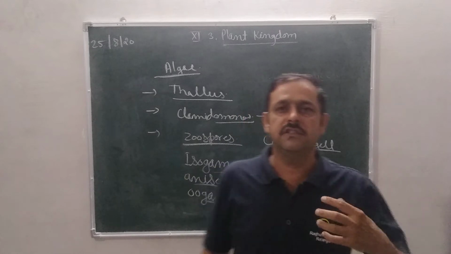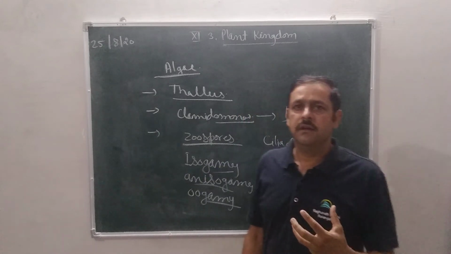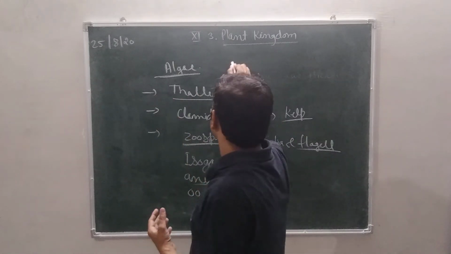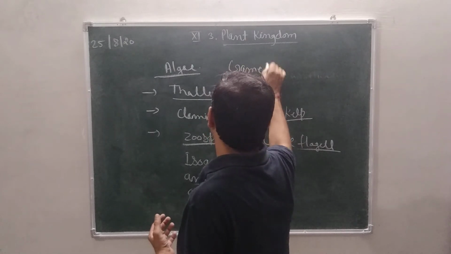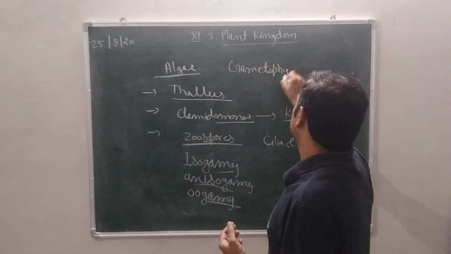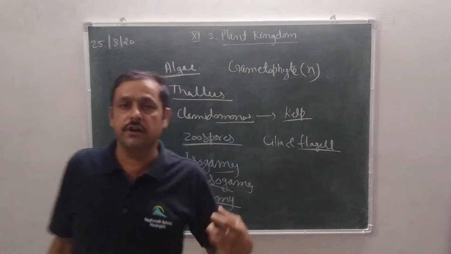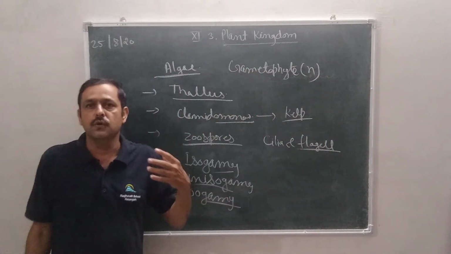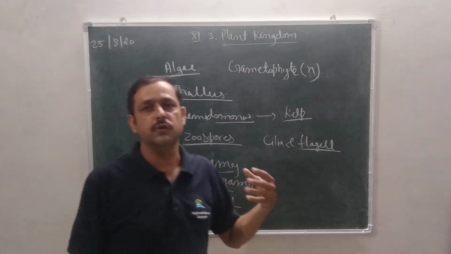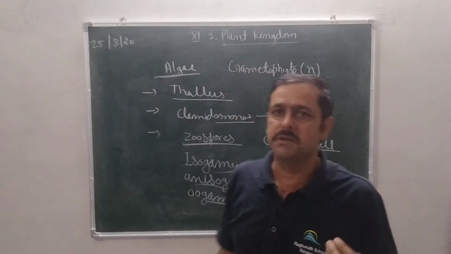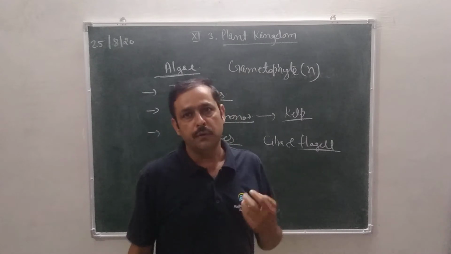As you know, the main stage of algae is gametophyte, and gametophyte means their main condition is haploid. And in sexual reproduction, there are two phenomena: first, gamete formation, and second, gamete fusion.